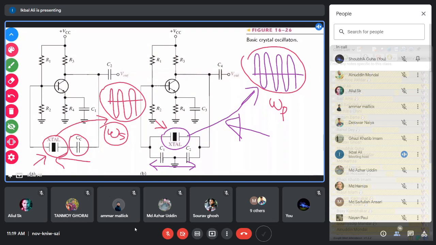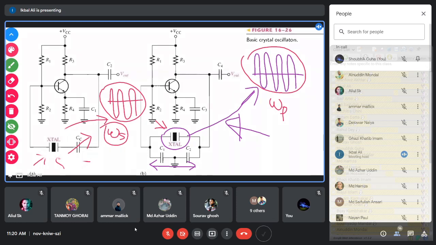One more point: this series capacitor here is connected in the series path of the crystal. This capacitor is a variable capacitor, so you can adjust the frequency slightly with it if you have to tune the circuit. You can tune the capacitor close to the series resonant frequency, then the output of the oscillation will become the series resonant frequency, and you will get the signal.